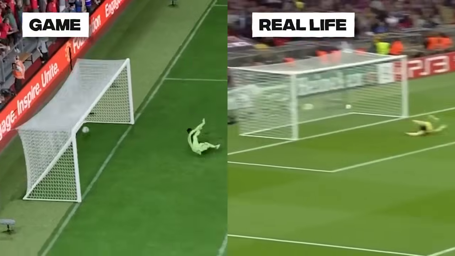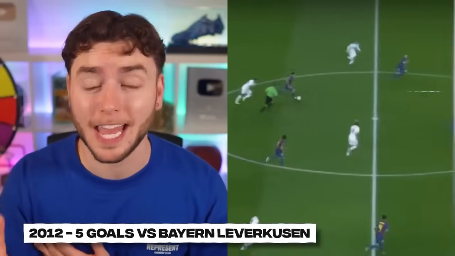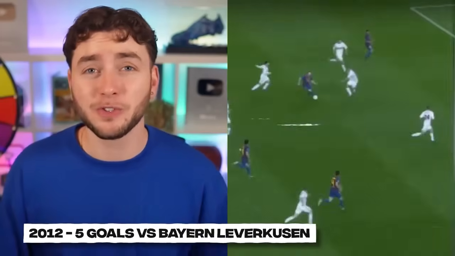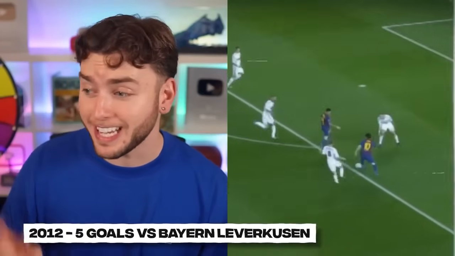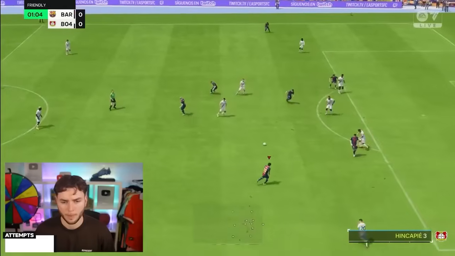Messi. Oh, fabulous. And we're moving on to 2012, where Messi set the record for scoring 5 goals in one game, being the first to do this in the UCL against Bayern Leverkusen. And he scored some incredible goals in that game, just like this second goal where he sends not one, but 2 defenders. So let's try and recreate it.